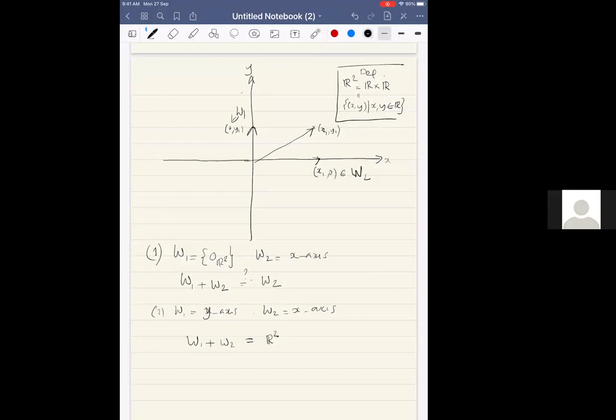Now supposing I'm given two vector spaces V and V tilde, I define a linear map as a map from the first set to the second set, which has some additional properties. What are the additional properties? T of V1 plus V2 is equal to T of V1 plus T of V2, and T of lambda times V is equal to lambda times T of V. So now the full definition is there. Now what is your doubt?